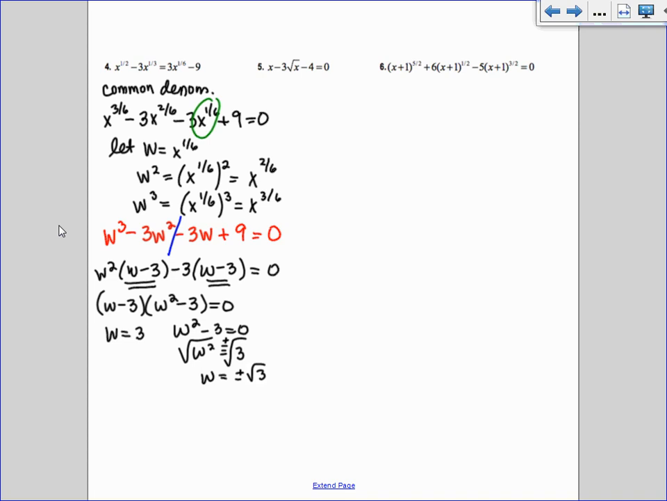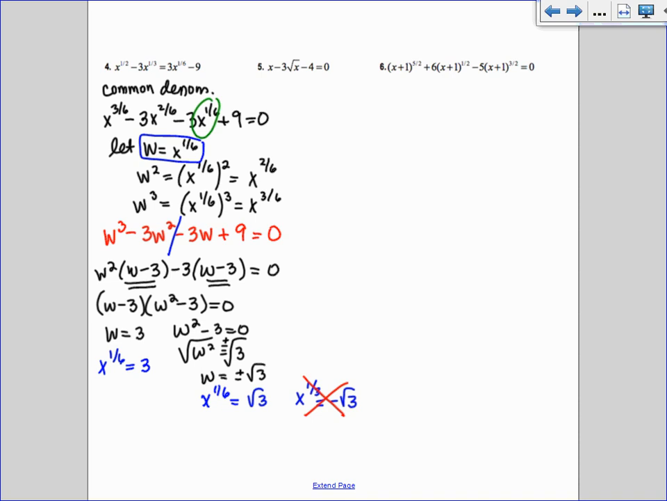All right, so now I replace. My w was equal to x to the 1/6. So I rewrite. I have x to the 1/6 equals 3, x to the 1/6 equals root 3, and x to the 1/6 equals negative root 3. Okay, you can just cross out the negative root 3 one, because you have the 6th root. You have an even root equaling a negative, so that one's gone. You don't have to worry about it.